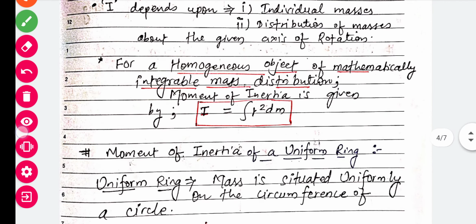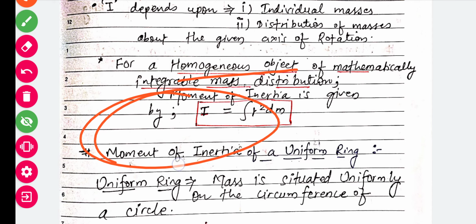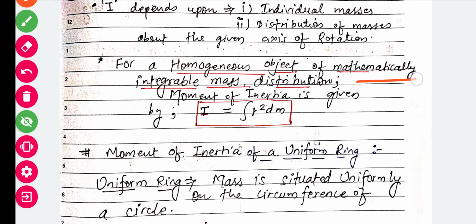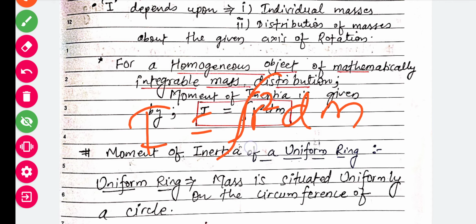For a homogeneous object, that is the same at all positions, where particles have the same dimensions and same physical property at all positions, we have a mathematically integrable mass. Mathematically integrable mass means we can integrate all the particles' values mathematically. That's why it's written mass distribution. Moment of inertia is given by I equals integration of r square dm. That is the value of moment of inertia: integration of r square dm. That we have to keep in mind.